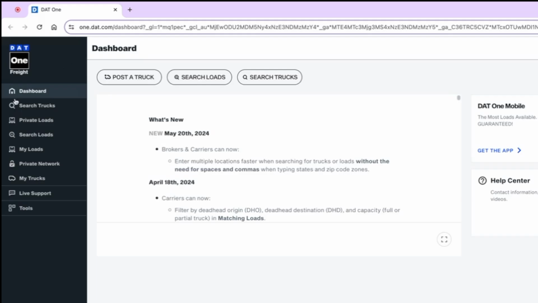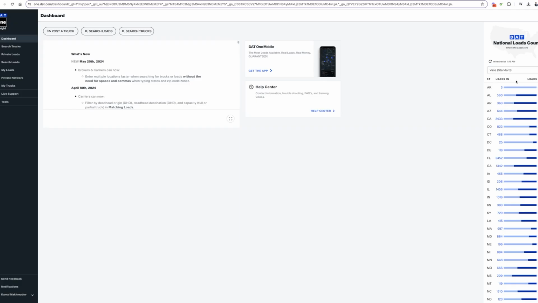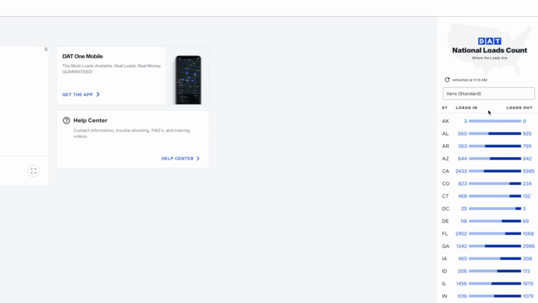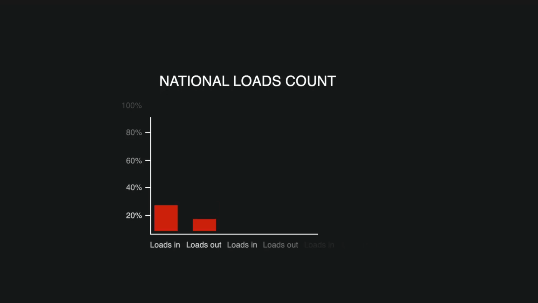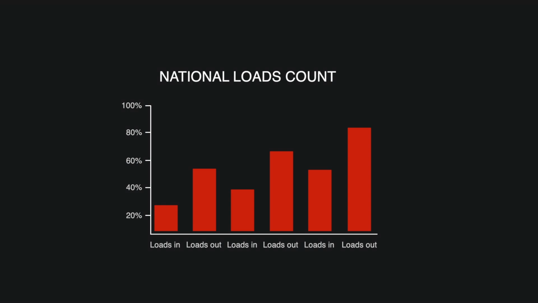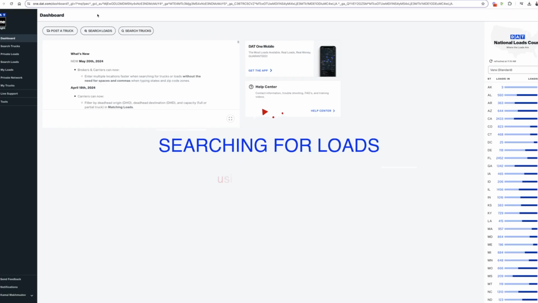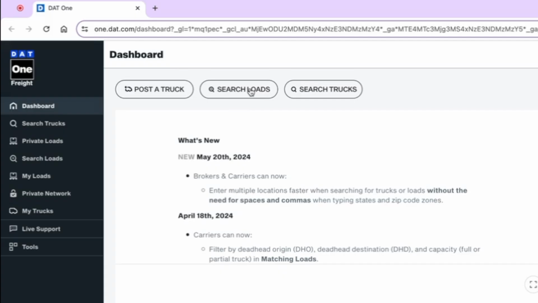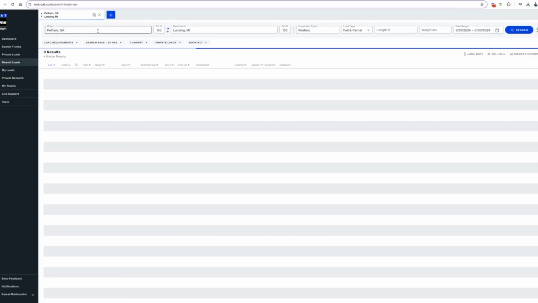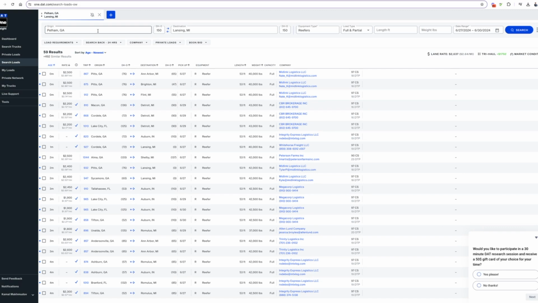On the left side, you will have these navigation links. On the right side is basically a quick snapshot of what's happening nationwide, meaning national loads count. This is very straightforward. How many loads are coming into the states and how many loads are going out of the states. The most important part here is searching for loads. So if you have a truck and you're searching for loads, you click search and then you come up here, and this is where you will see all the loads. Freight brokers post loads inside this load board and you will be searching for loads.